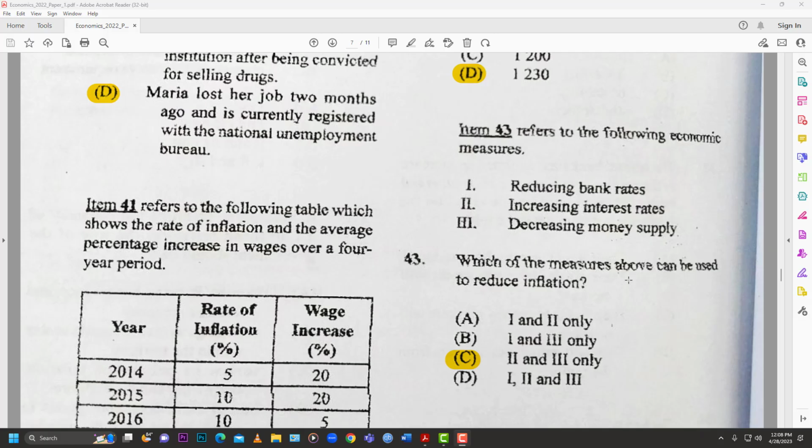Because if you're reducing the bank rates, as I've explained before, if you reduce the bank rates, that would give the banks access to more capital that they can make more loans from. And if you make more loans, you put in more money in the economy. So you're increasing the money supply. And that can lead to inflation. When more persons have more money to buy more things, demand goes up. And so that leads to inflation. Imagine everybody going to the bank for a loan because money is cheap now to buy all kind of things. That would drive up the prices and that would lead to demand pull. Inflation would occur if you have more money in the markets.